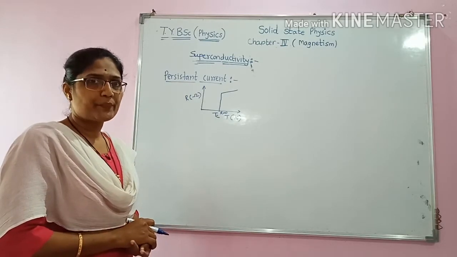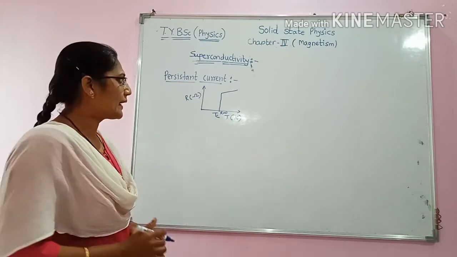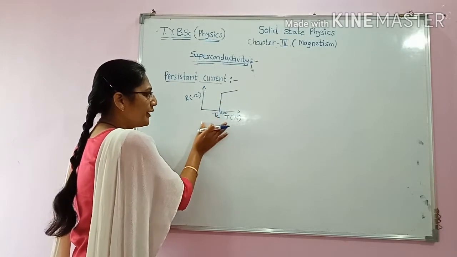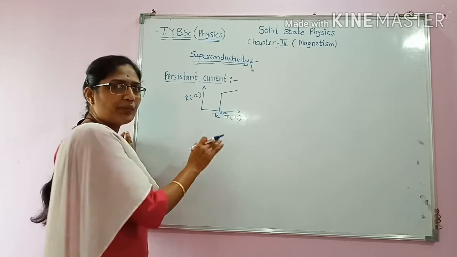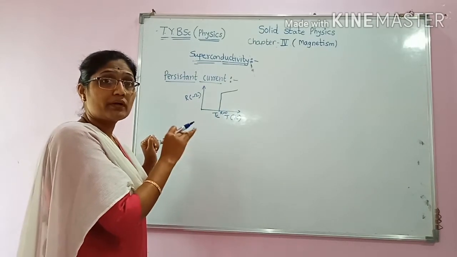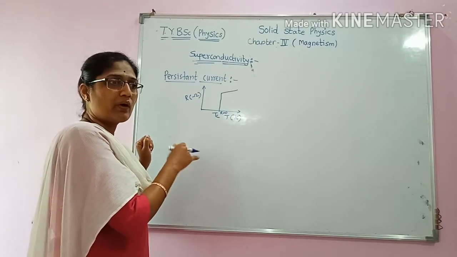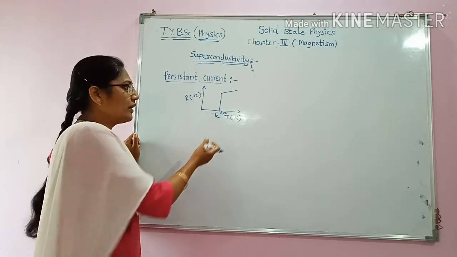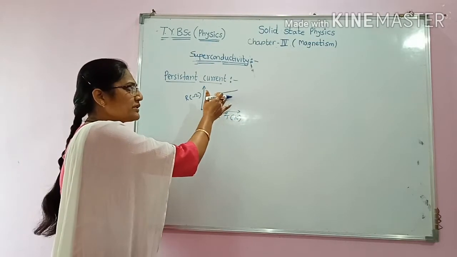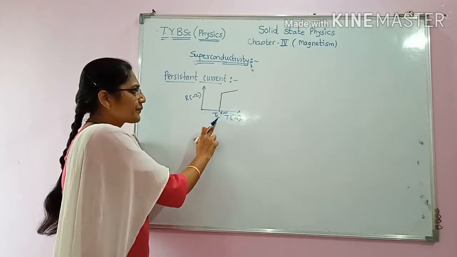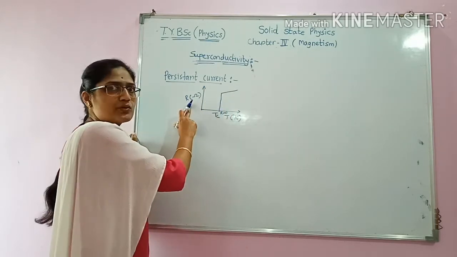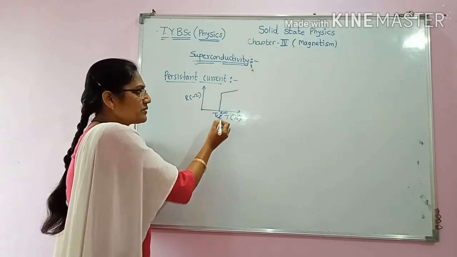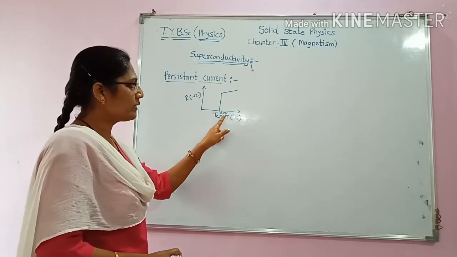Then what is meant by persistent current? We know the explanation of this figure. It means that suppose the given material belongs to the superconducting materials category. If we try to reduce its temperature, its resistance also decreases, but at a particular temperature its resistance becomes 0.